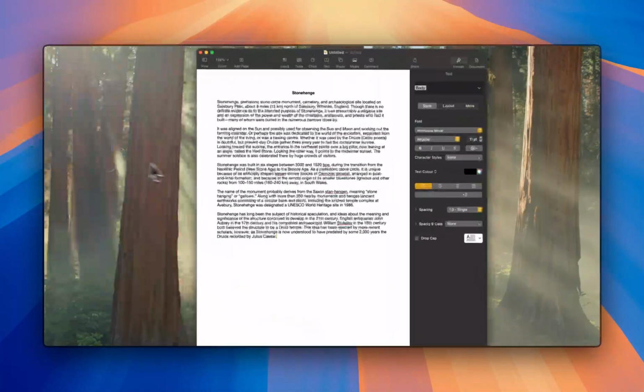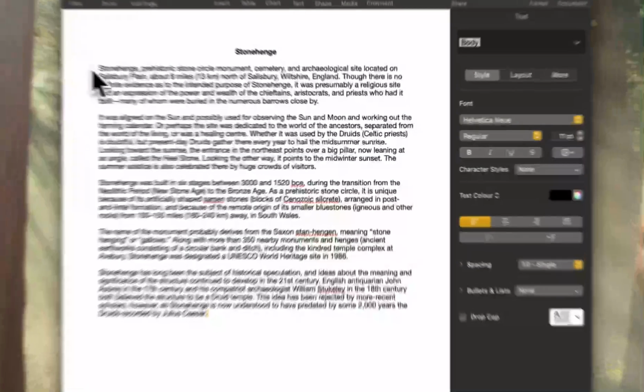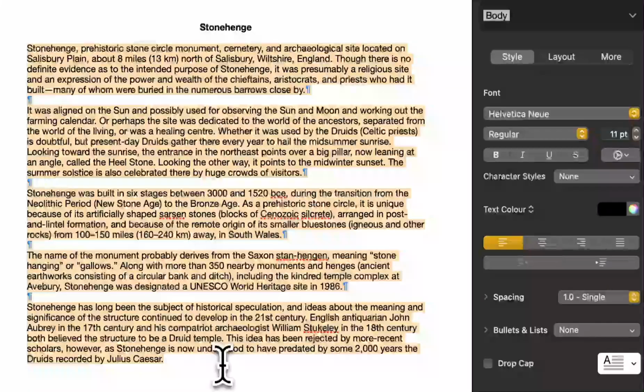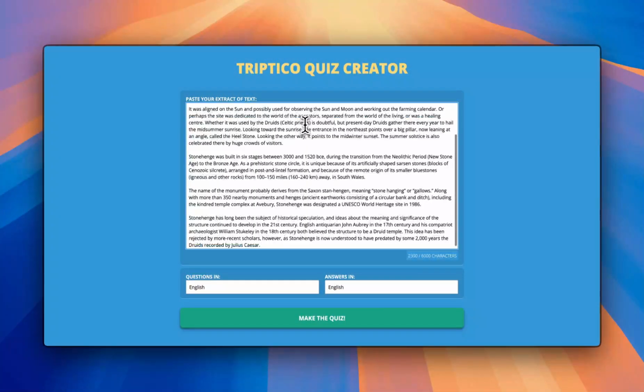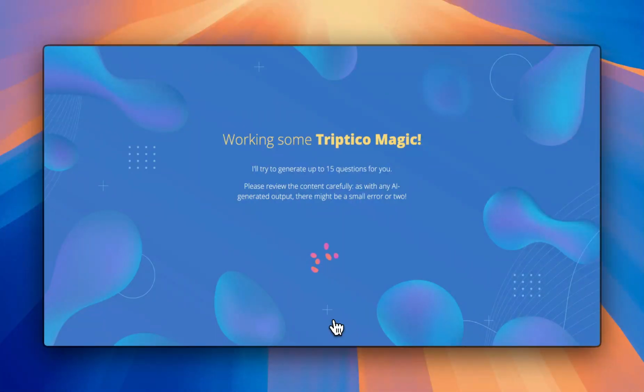So I found a little bit of text about Stonehenge. It'll be an interesting one just to try. So I copy that, go back to my quiz creator, paste it in there, and then make the quiz. It takes a few seconds to do. I'll always try to make 15 questions for you. I thought that's a good number.